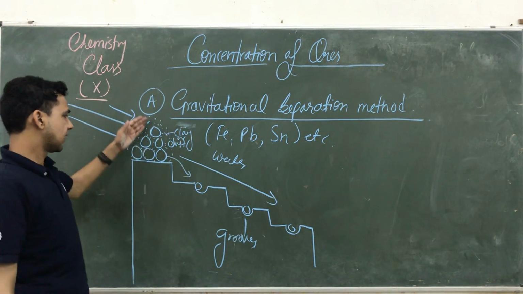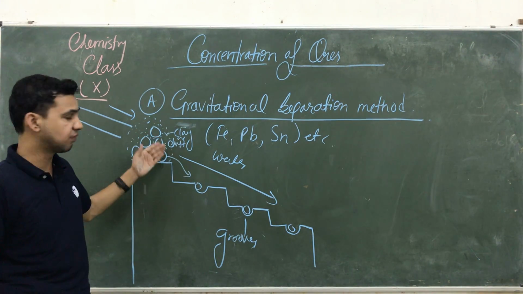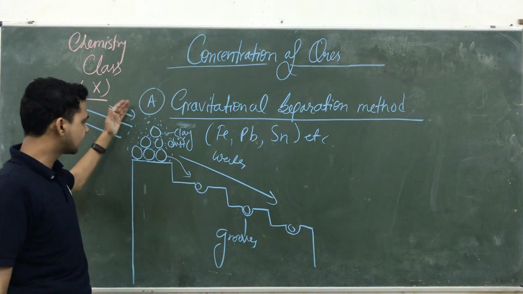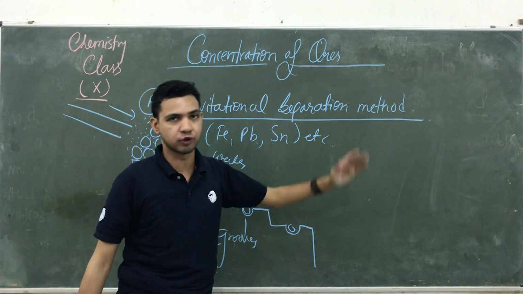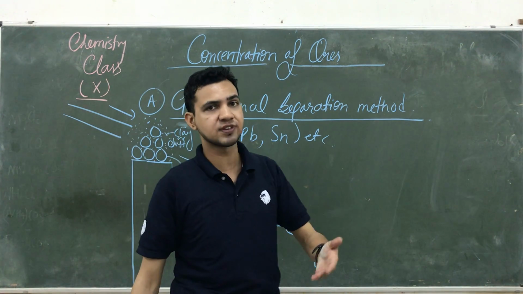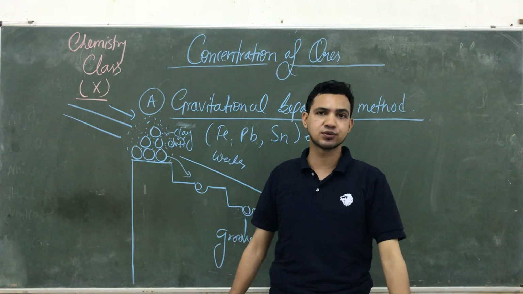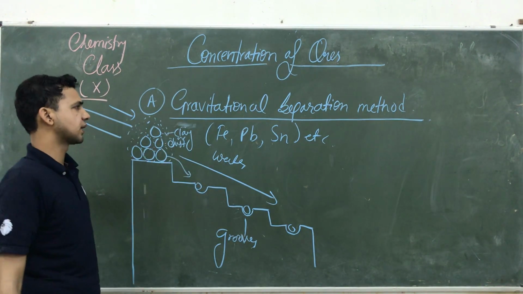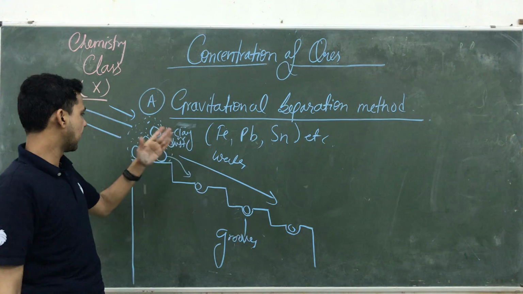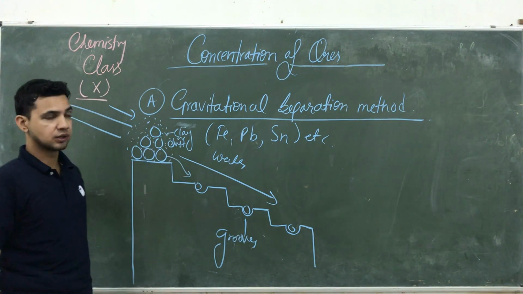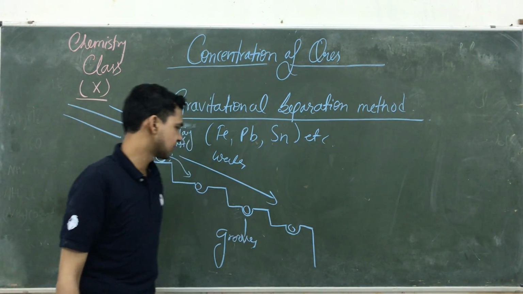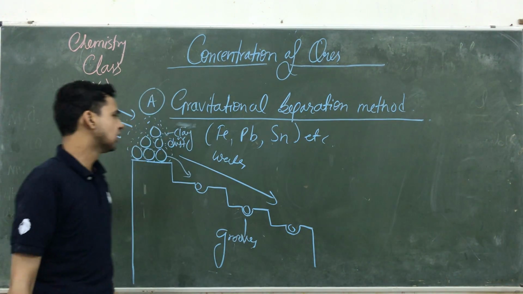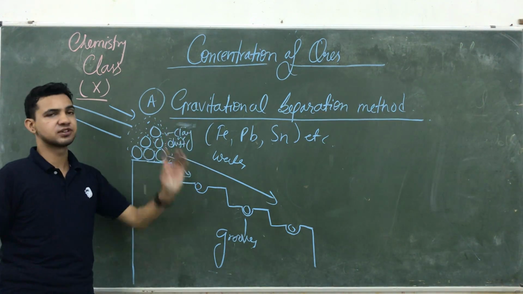Due to the gravity and heavy weight of the metal, it gets stuck inside these grooves, and all the dust particles are able to move with the water because they are lighter in nature. So the water is able to take the dust with it. That is how we separate dust particles or any kind of clay particles from the ore. We collect the pure ore from the grooves. That method is known as the gravitational separation method.